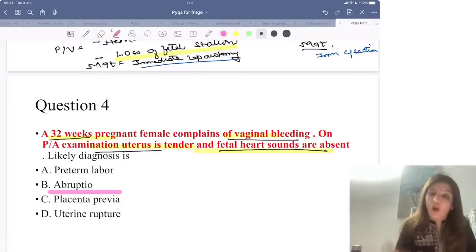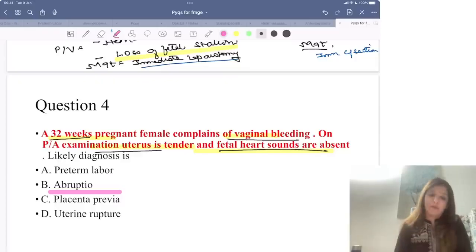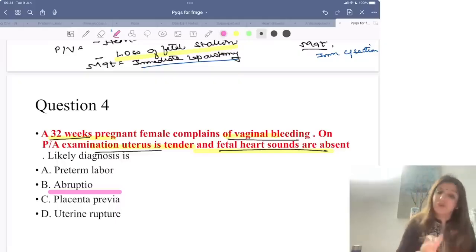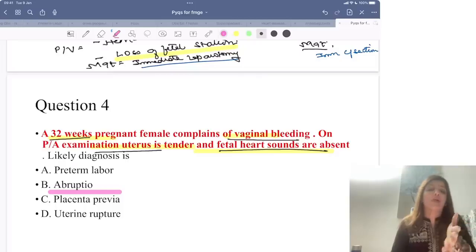It is not a case of uterine rupture because uterine rupture is found in patients with previous history of cesarean section, and here they have not given any such history. And uterine rupture is found when patients with previous history of cesarean section go into labor, they are delivering, at that time. Just like that, during pregnancy you don't get uterine rupture. So in uterine rupture, the question will specifically tell you that there is previous history of cesarean section, and that the patient is now in labor.